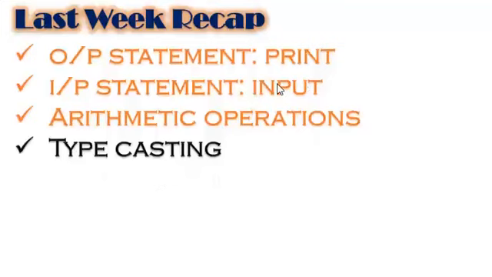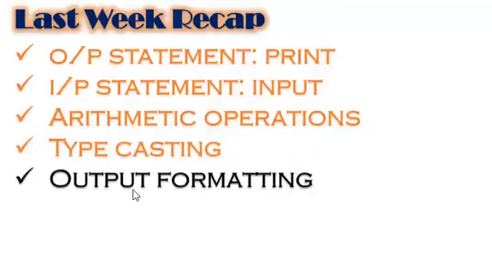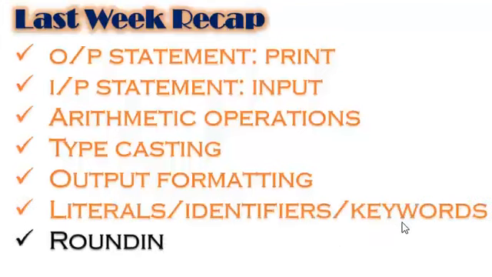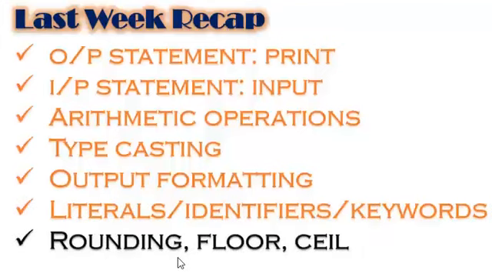The input statement takes a string and we were converting it into an integer using the int function. We have also seen some output formatting, %d for integer, %f for float, and %s for string. And we have also seen what are literals or constants, what are variables or identifiers, and what are the keywords or reserved words. And we have also seen rounding, floor and ceil functions.